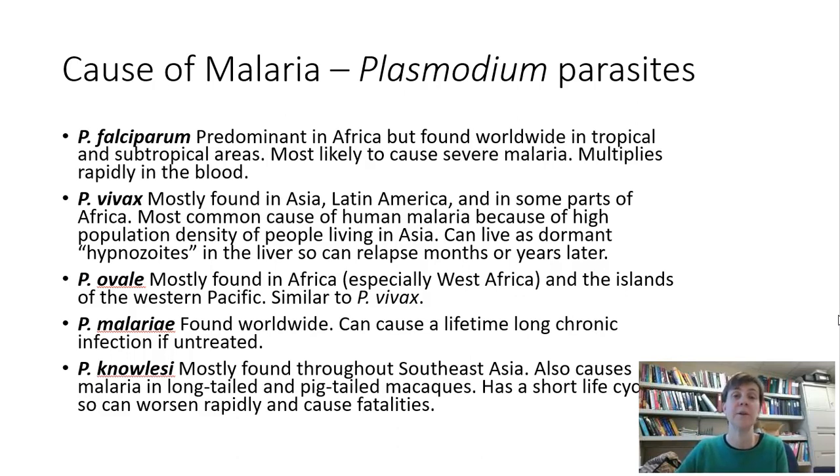This kind can also, though, live as a dormant form in the liver. So when we see relapsing malaria months or years later, it's often this form. And I'll let you read about the other ones yourselves.